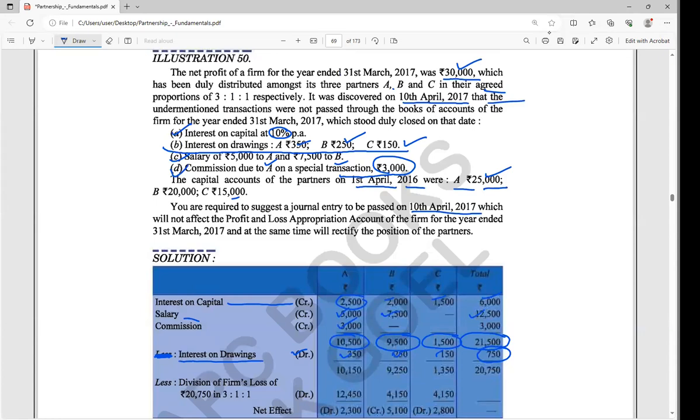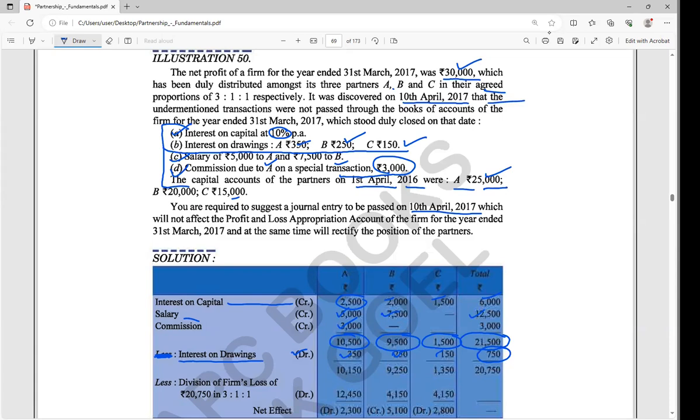Now we are checking the credit value and debit value. This adjustment is still not finished. After the full adjustment, we are going to distribute as per their ratio. The drawings interest is the last transaction.